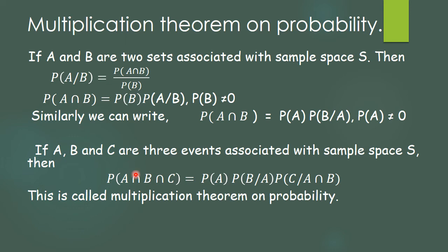Now, we have already studied the conditional case, that is, the occurrence of one event affects the occurrence of the second event. But sometimes we get events such that there is no effect of one on the other. Such events are called independent events, the word itself says it is independent.